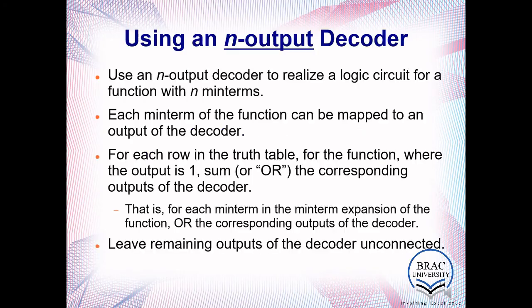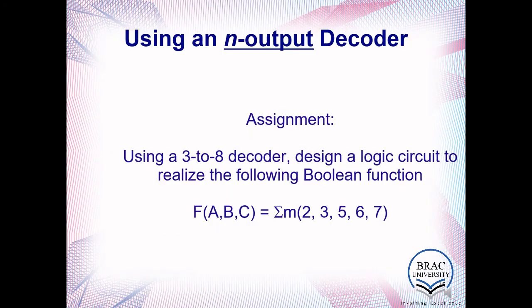Now designing a decoder. The decoder is pretty much similar. You have been given a couple of instructions, and if you are still confused, you can look at them. Here you have another assignment: you need to design this function using a 3 to 8 decoder. This is also pretty much similar to what we discussed before with the multiplexer.